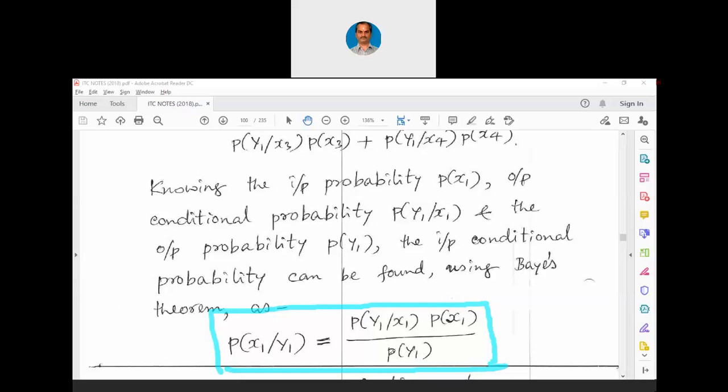The denominator here can come to the LHS now. So, we can simply write the Bayes theorem in another form as P of x1 slash y1 into P of y1 equals P of y1 slash x1 into P of x1. So, you will have to remember the total theorem of probability and the Bayes theorem. Let me proceed now.